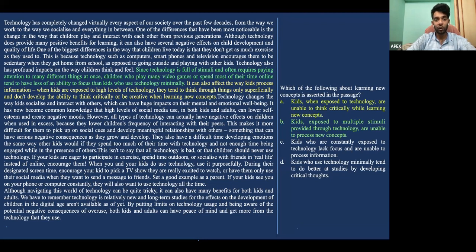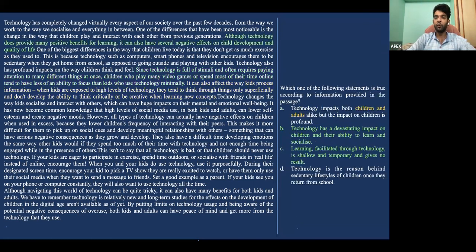But if you look at the green text that's over here, since technology is full of stimuli and often requires paying attention to many different things, children who play video games most of the time have less of an ability to focus. Okay. They've never actually mentioned not being able to process information. That's actually given in the next part of it, right? And why are they not able to process information? That's the effect. The cause is that they're less thinking critically. So that is the thing that you should be asserting. Okay. So A becomes your answer.